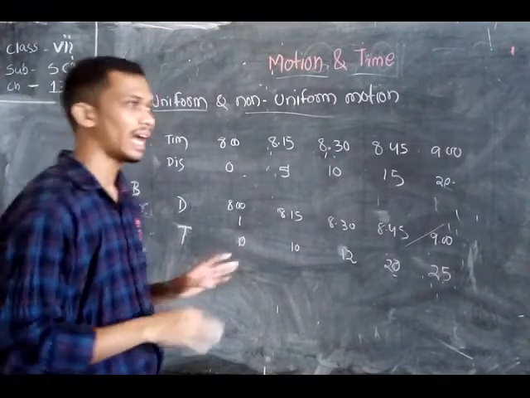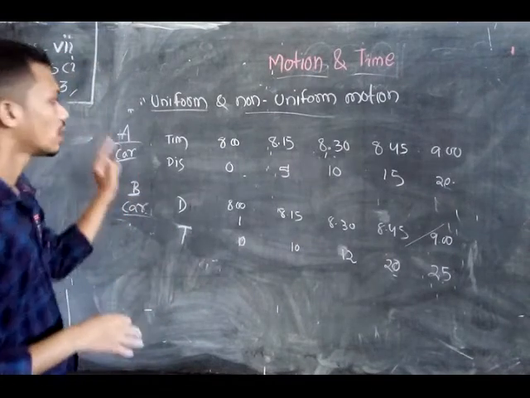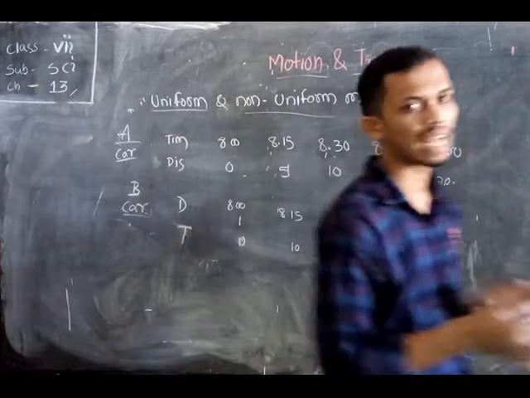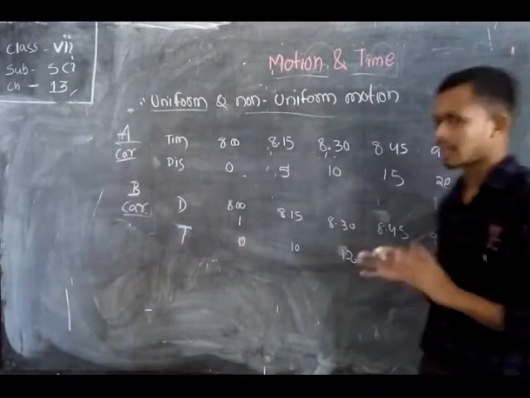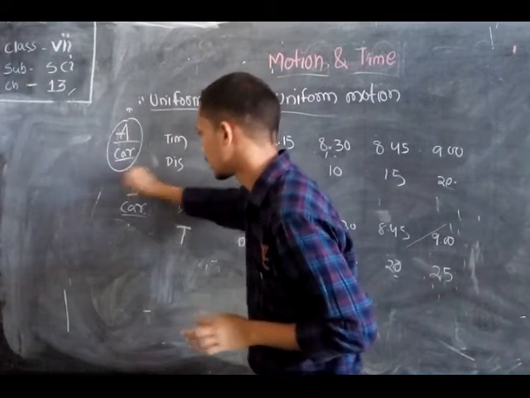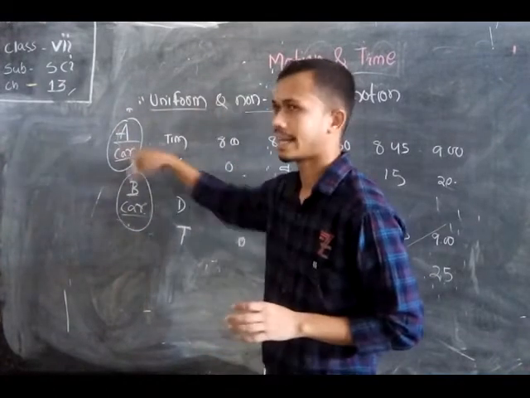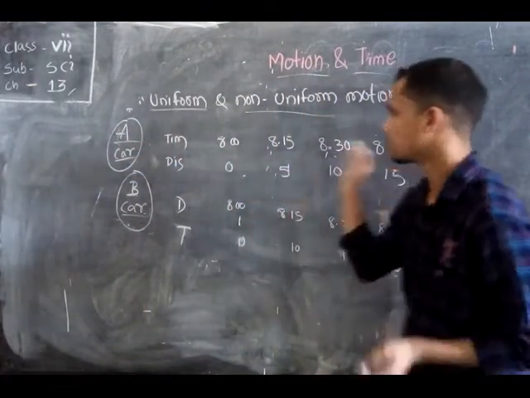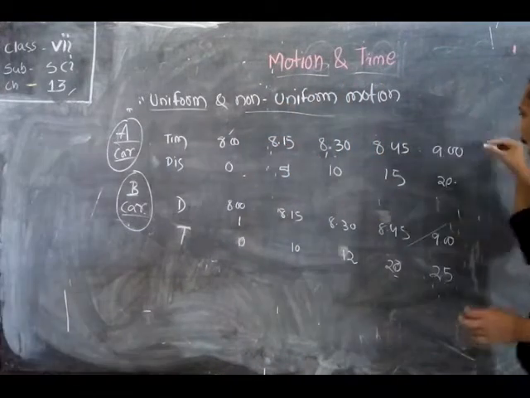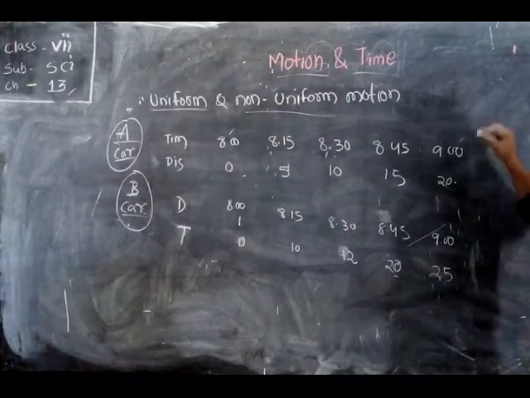There is a condition to note their speed at a proper interval of time, that is 15 minutes. They started their journey at 8 a.m. and completed their journey at 9 a.m.